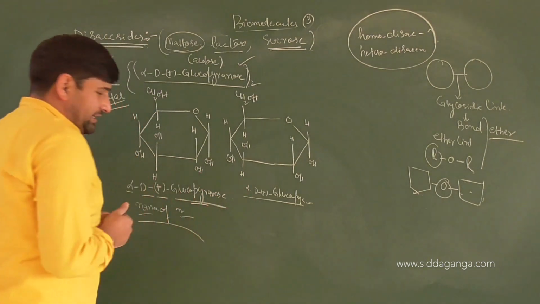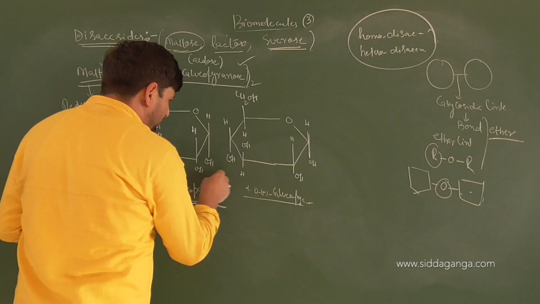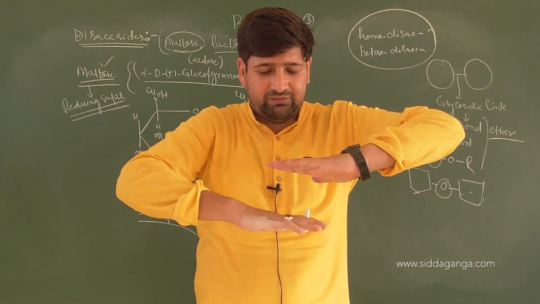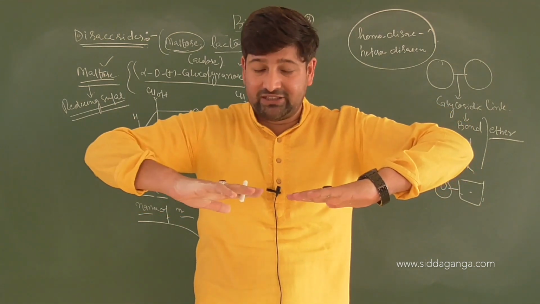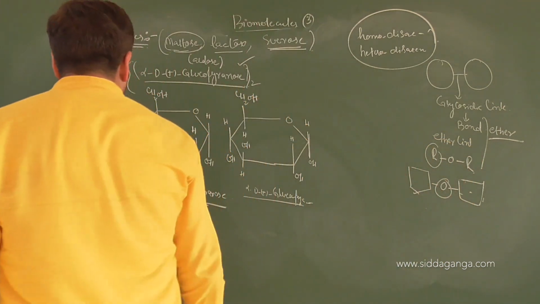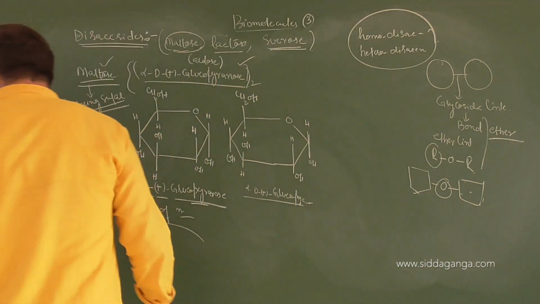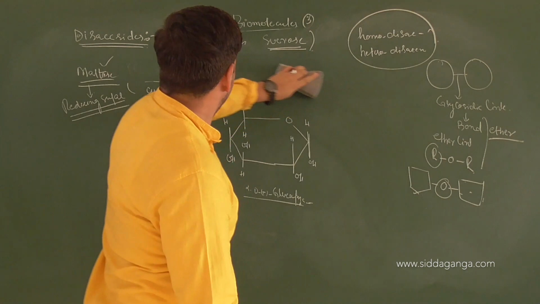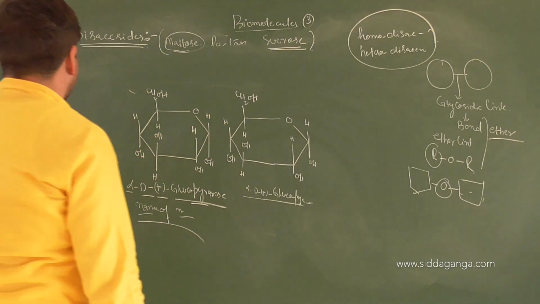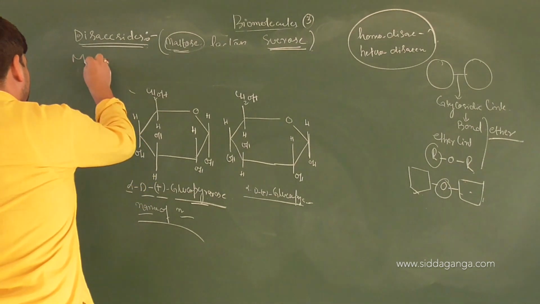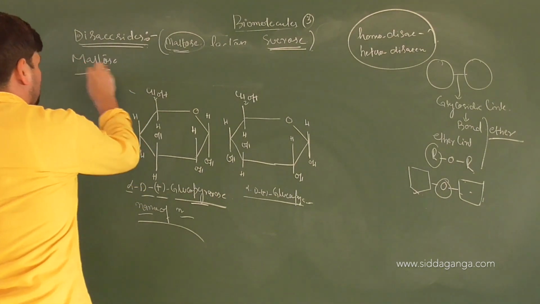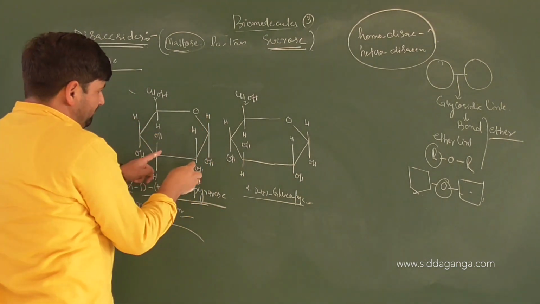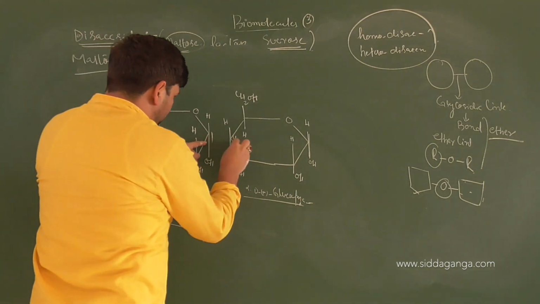Now when you link the two together, you can see that OH and OH are present on the same side of the plane. Means this is one planar structure, this is the other planar structure. OH is downwards, OH is downwards. It's at carbon 1, this is at carbon 4. From this carbon, this is alpha form, right? So the linkage is from carbon number 1 to carbon number 4 in maltose.